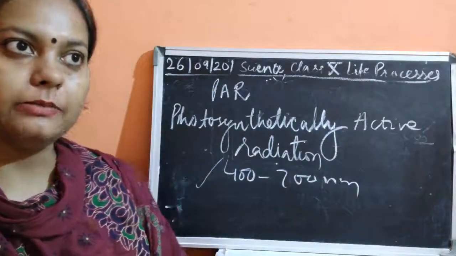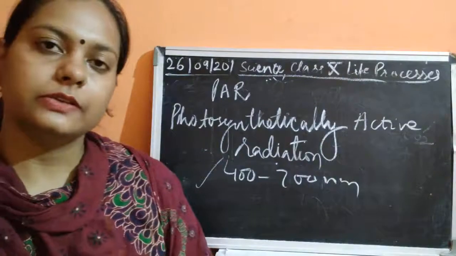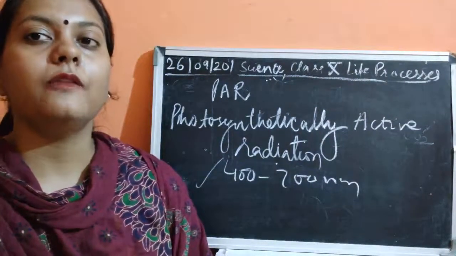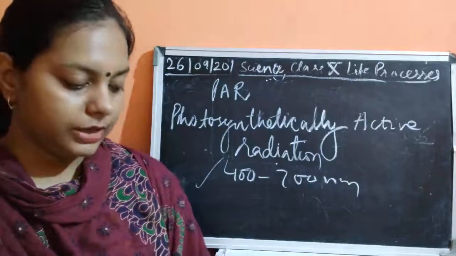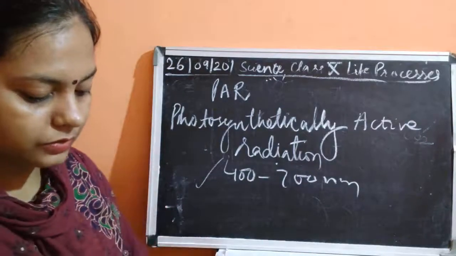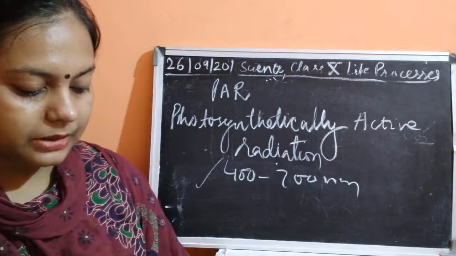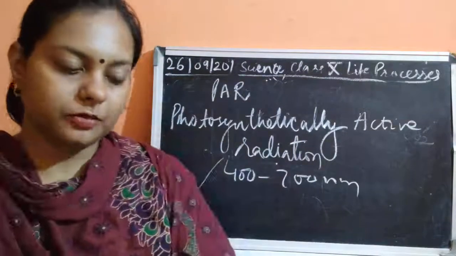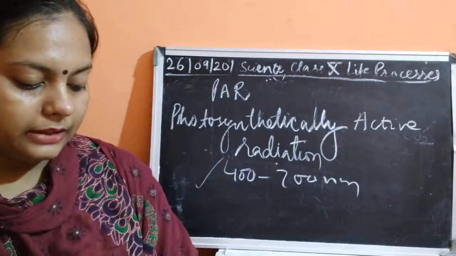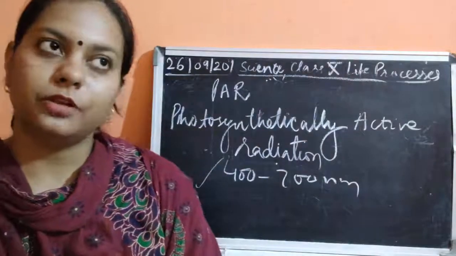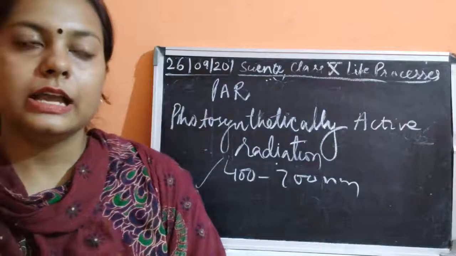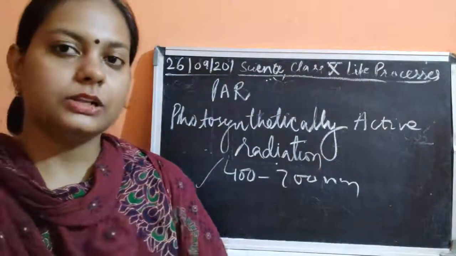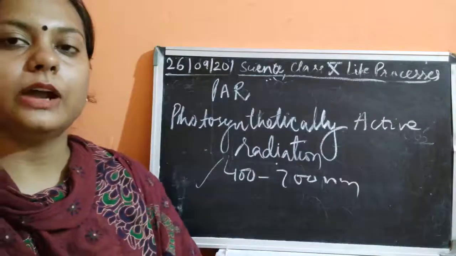After reading the conditions, we have read also that oxygen is evolved. How have you tested it? By the hydrilla plant. It is giving out oxygen, and this was tested with the help of the burning splinter. Then after that, light is also necessary. It was also given as an experiment. You will take one potted plant and put a black colored strip over it, and then you will keep it in sunlight for 2-3 days. Then you will pluck one leaf from there, de-starch it, and perform the iodine test.